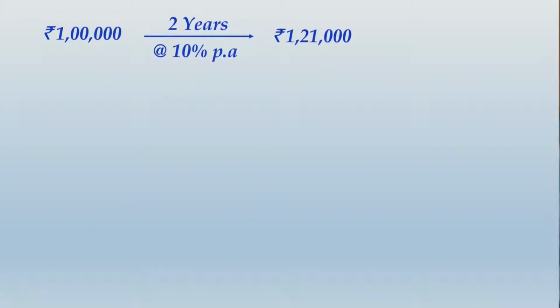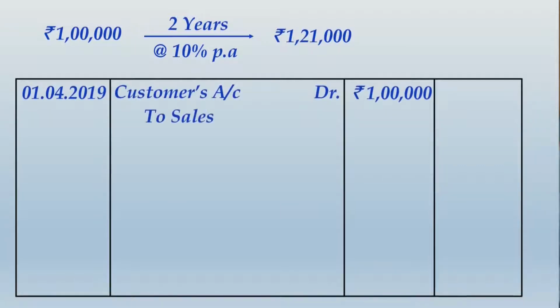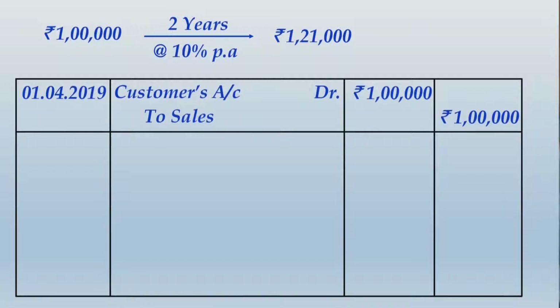In your answer you can just mention one thing: rupees 1 lakh, if you consider a time gap of 2 years with a 10% per annum effective interest rate, it will definitely become 1,21,000. Now the accounting entries you will pass will be customers account debit 1 lakh to sales. Sales will be recognized only at rupees 1 lakh.